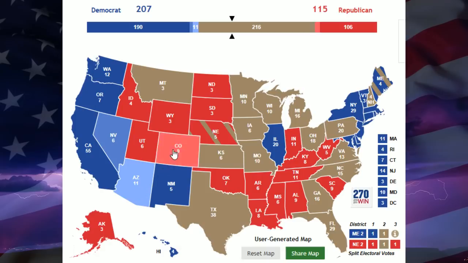And then Colorado, another one of these southwestern states that's been trending well towards the Democrats. We saw Hillary Clinton pick up the state. We would expect Joe Biden to do the same.